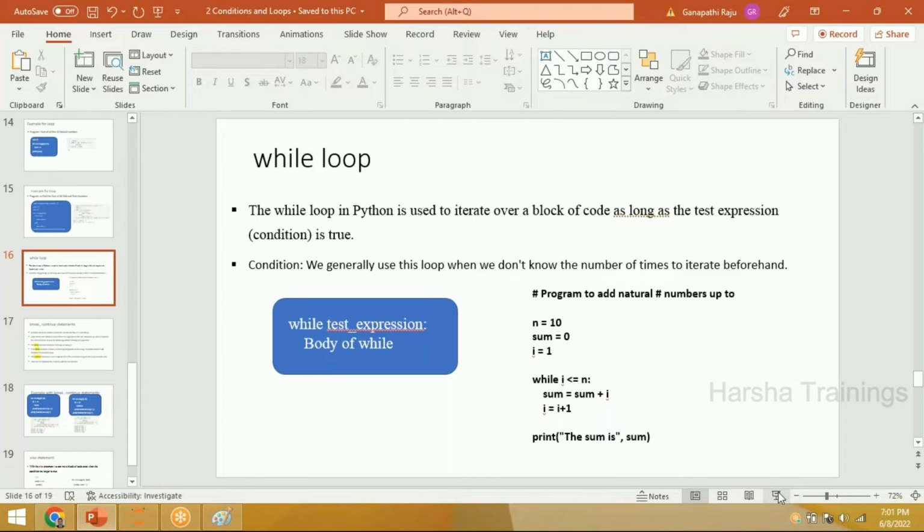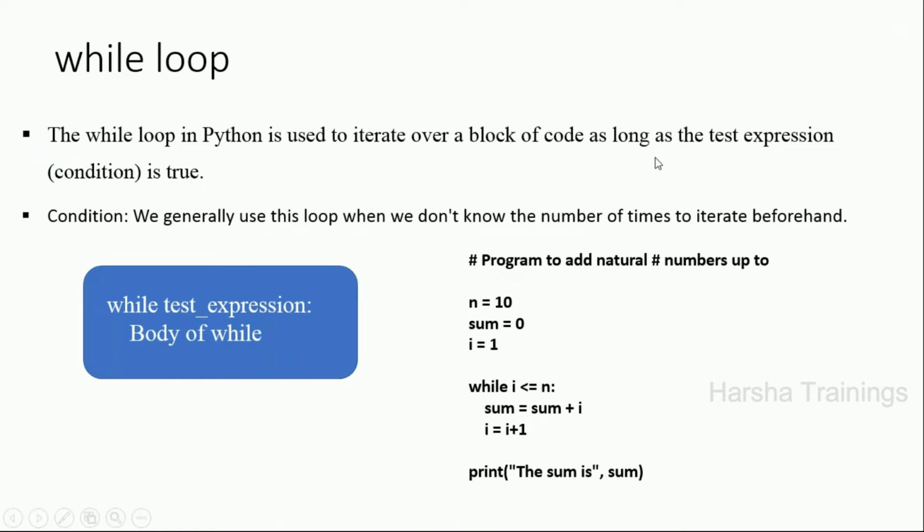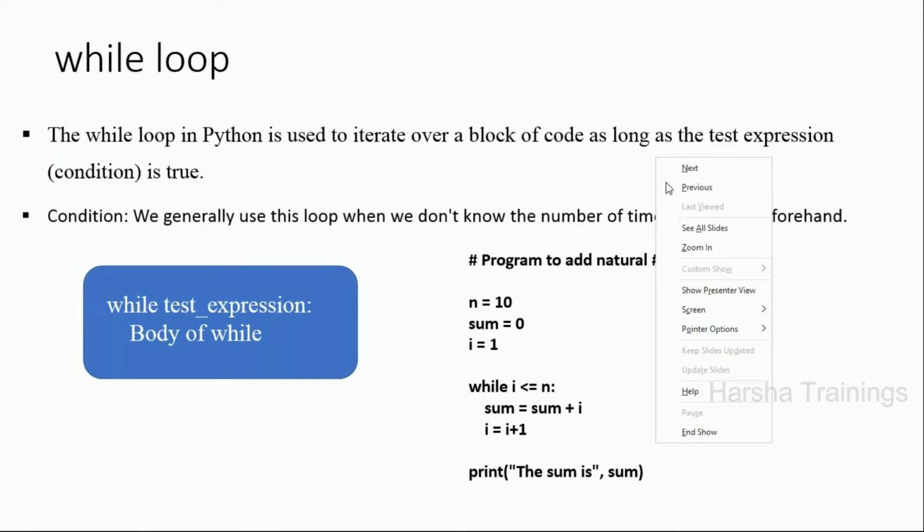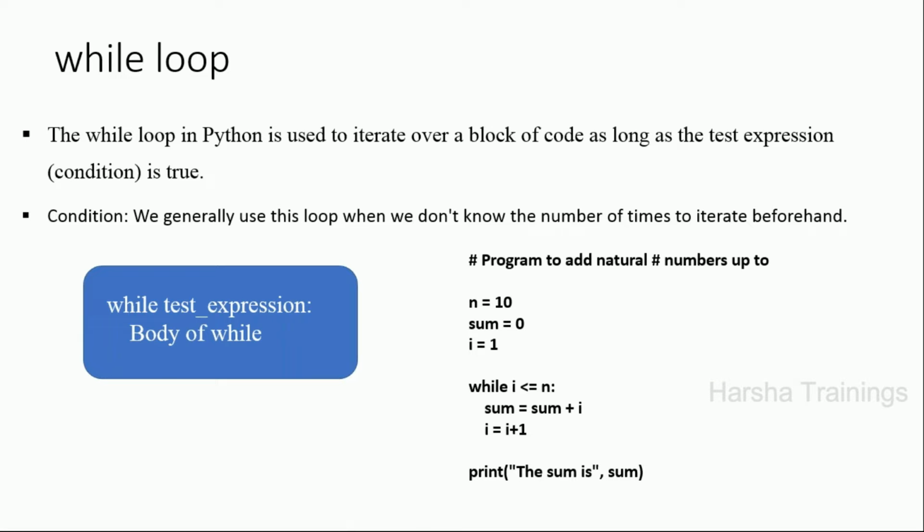Good evening everyone. In the previous class, we started with conditions and the various types of if conditions we have seen. Then we went to the for loop and also discussed several examples using that. Now, today I wanted to discuss the other loop, the while loop. Then I'll discuss other statements, break, continue, and the other statement. I'll do some examples. Then I'll go to loops and functions.